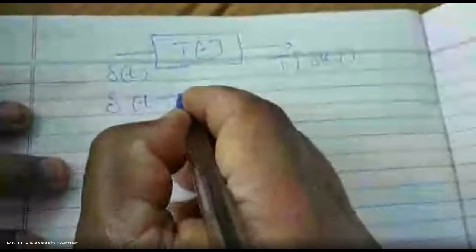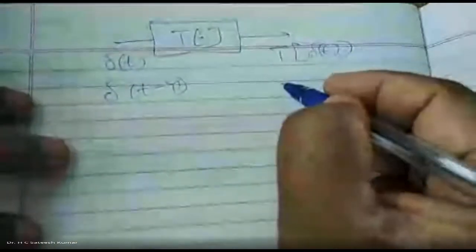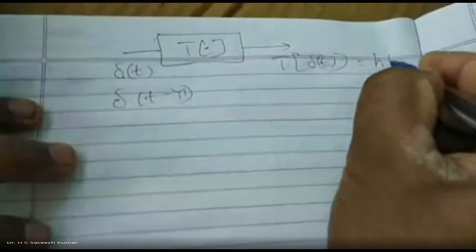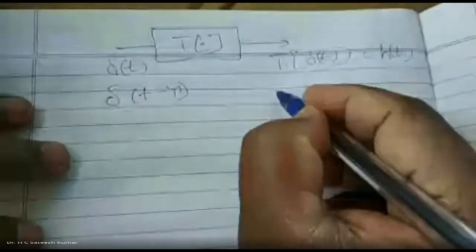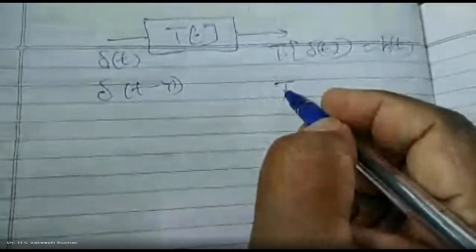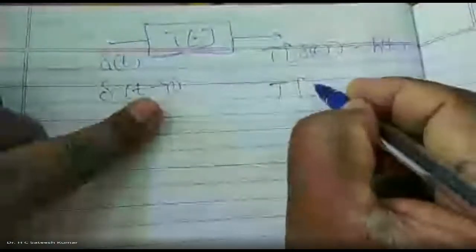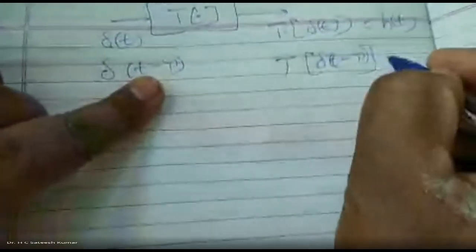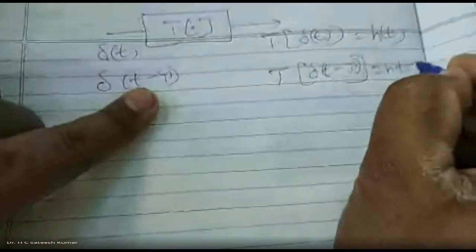If delta of t minus tau is the input, then the output for the impulse we call the impulse response h of t. Since it is a time invariant system, any shift in the input will produce the corresponding shift in the output, t minus tau. This I will call h of t minus tau.